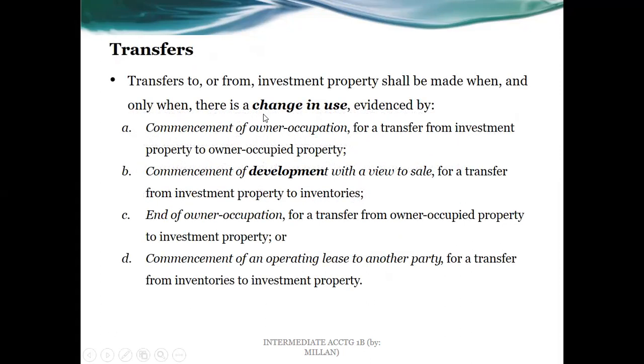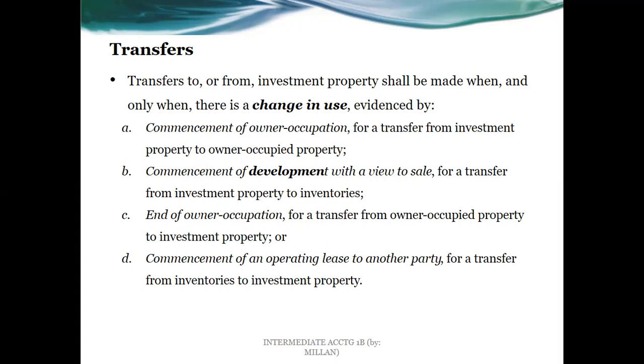What about transfers? As said, it can be that certain assets are not investment property before and now becoming investment property, or vice versa. Now for change of this, it would not just be the intention. Intention is not enough, but it should be the actual use of it, evidenced by, for example, transfer from investment property to owner-occupied property. For example, it has been leased out under operating lease, but now the company would like to use that as part of the offices, let's say, for accounting offices. So that is part of administrative purposes.